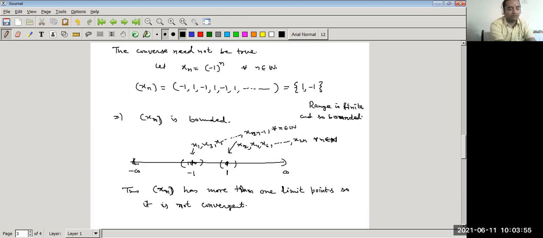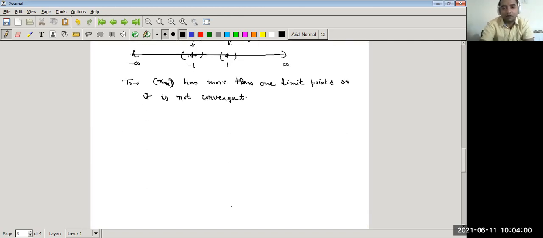So in this way, we can prove that the sequence xn is not a convergent sequence even though it is bounded.